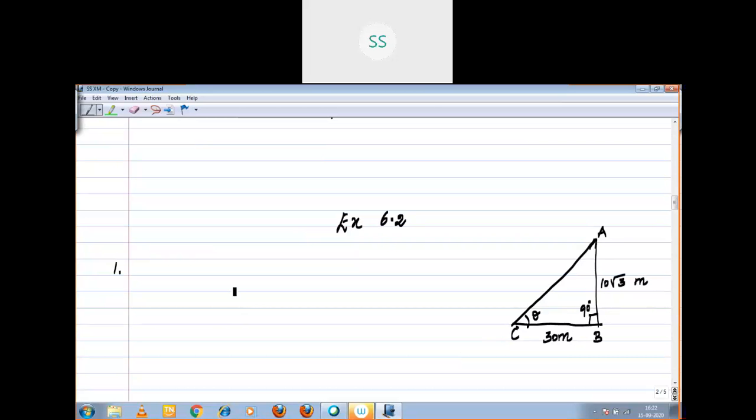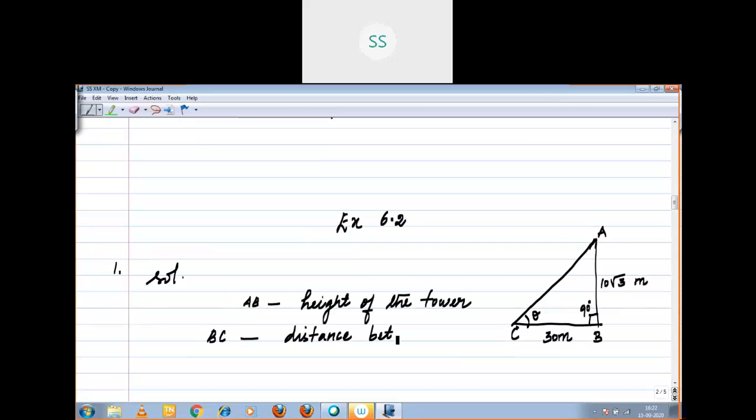Now I am going to solve. Tower means it should be a vertical line. It should be vertical, right? Now, the distance between the foot of the tower to that point is given as 30 meter. The height of the tower is given as 10 root 3 meter. First you should say what is AB and what is BC. AB, height of the tower, right? AB is what? Height of the tower.